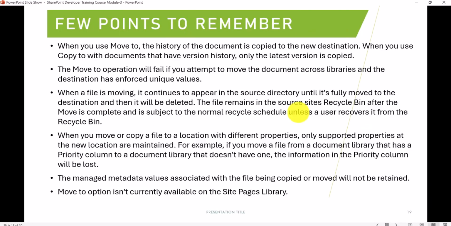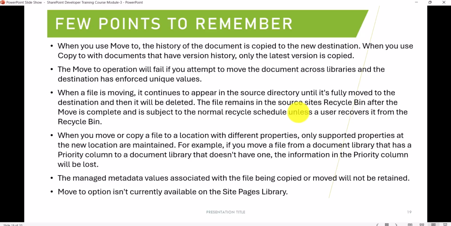Before going to copy or move documents from one library to another, let me first tell you a couple of points that you should remember. First, when you use move to, there are two options, right? Copy and move. As the name suggests, when you copy, there will be a copy of the item, so the source file will still be there.